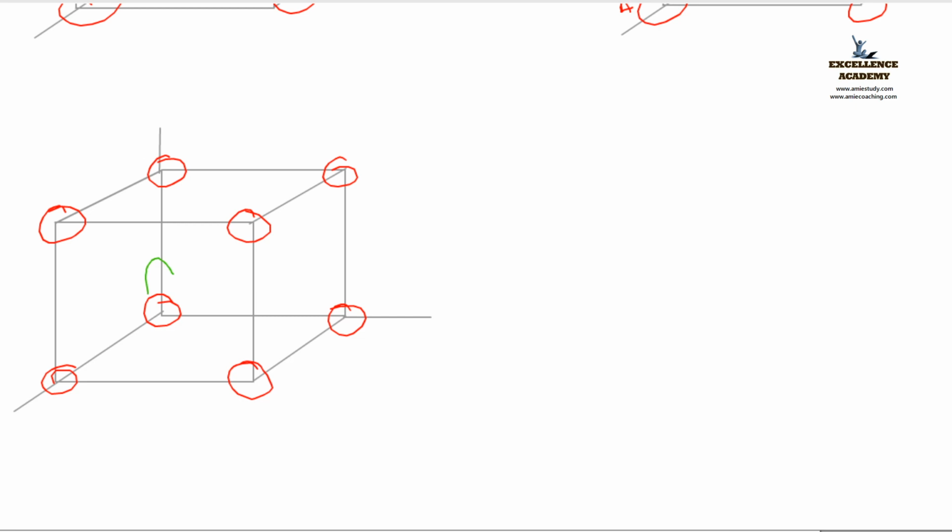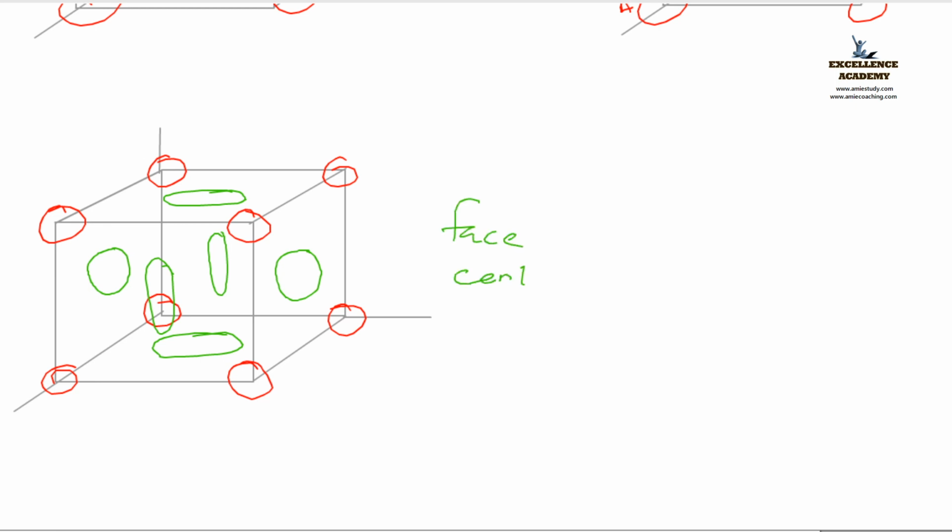So the front face carries 1, back face carries 1, and this face carries another 1, this face carries another 1, and top face carries another 1, and bottom face carries another 1. This is what we call the face centered. If it is a cubic structure, we call that FCC. If it is a hexagonal structure, we call that FCS. Got it?